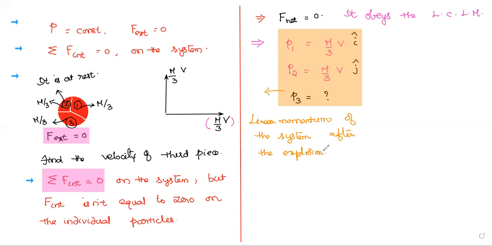Okay, so what is the total linear momentum before explosion? I say linear momentum before the explosion.